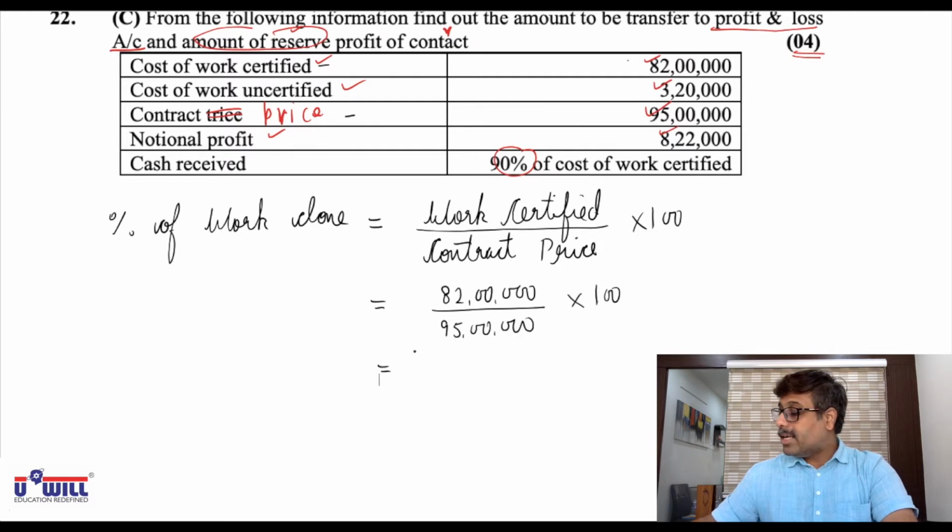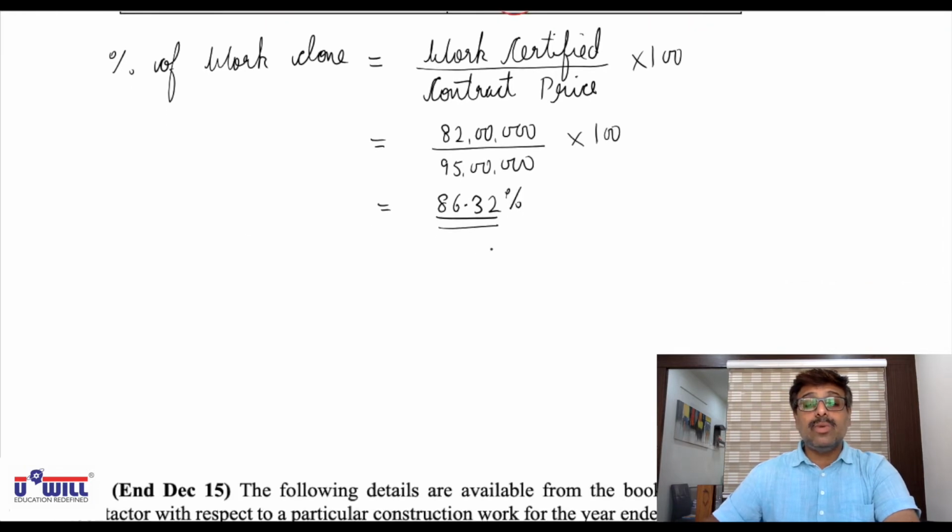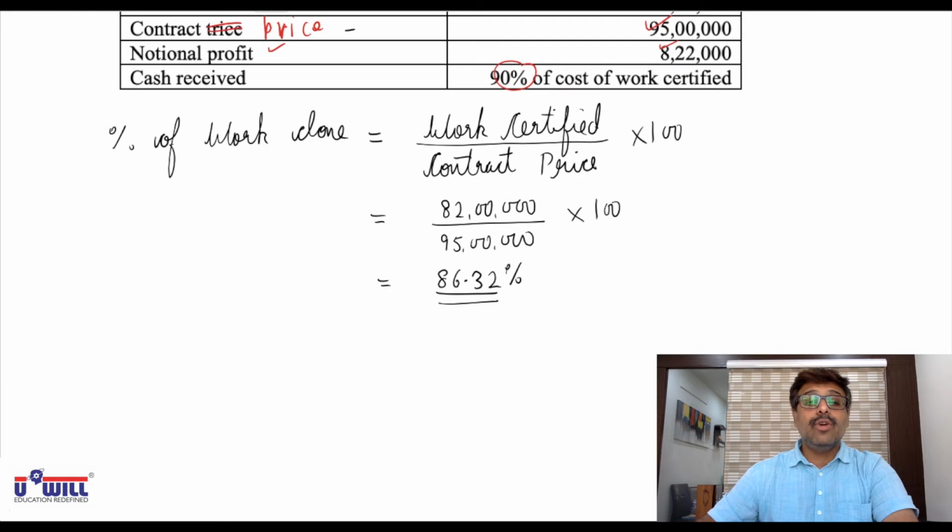Check it, everyone. 82 lakhs divided by 95 lakhs into 100 is 86.315, that is 86.32%. So 86.32% work is done, which we already know is always coming between 51 to 90% only in our examples.